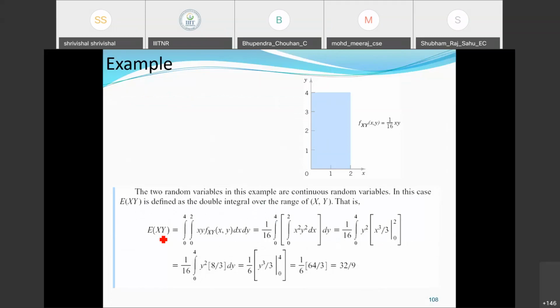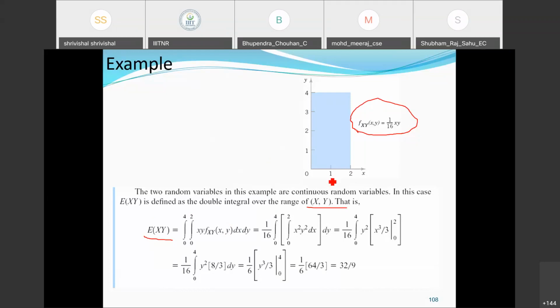Okay, let us see this example. This is a function where the two random variables are associated with each other, and their density function is defined. f(x,y) is equal to 1 by 16 into xy. E[xy] is defined as the double integral over the range of x and y, that is the expectation operation you need to perform. So the expectation value will be two integrations, one corresponding to x and another corresponding to y.